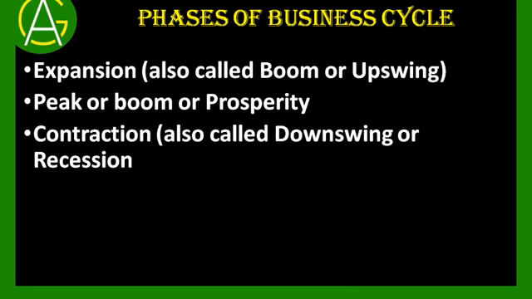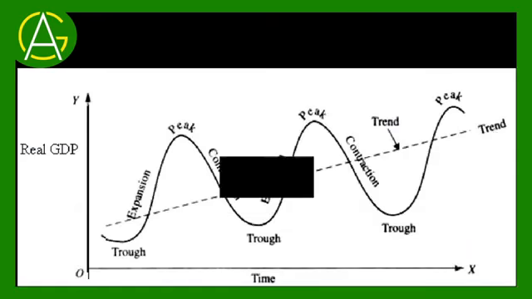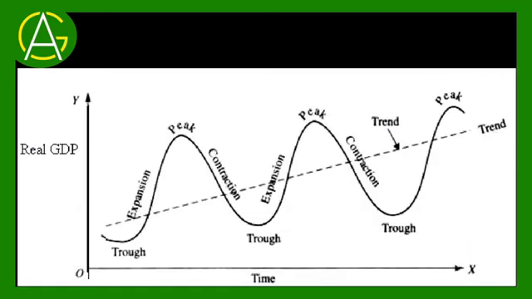Third phase is contraction, which is also called downswing or recession. Then comes trough or depression. So any economy will pass through these four stages, and these four stages can be represented like this.